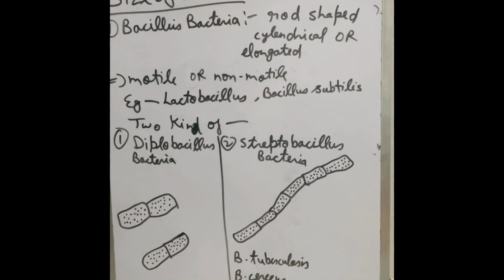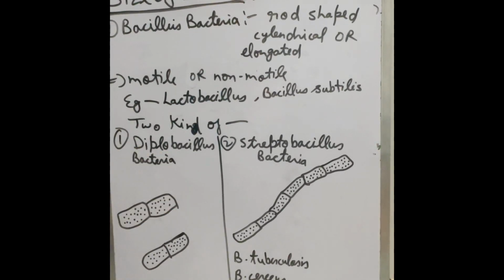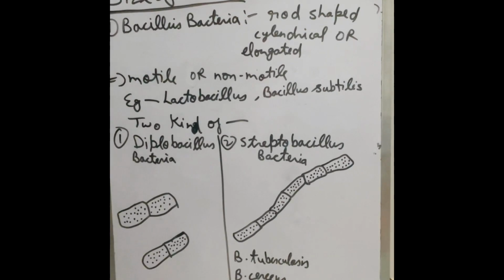Hello students, this is biobotany class by Mini. So today our topic is on the basis of size of bacteria; we will discuss the size of bacteria in this class. In the last video I told you the types of bacteria. There are three types: bacillus bacteria, coccus bacteria and spiral bacteria.